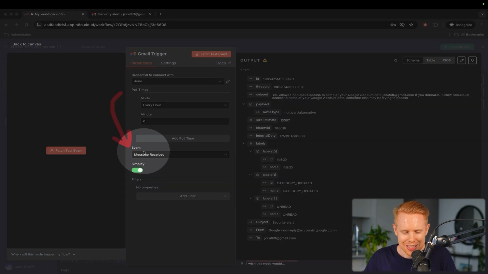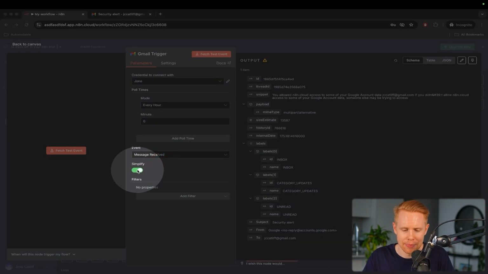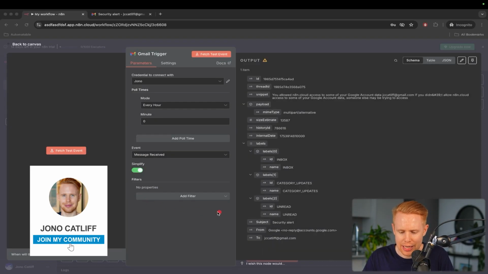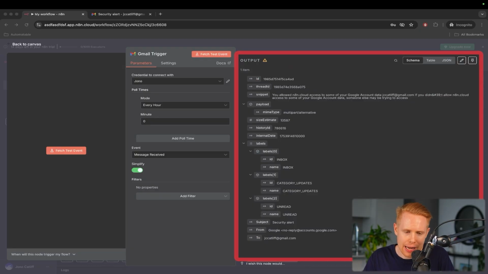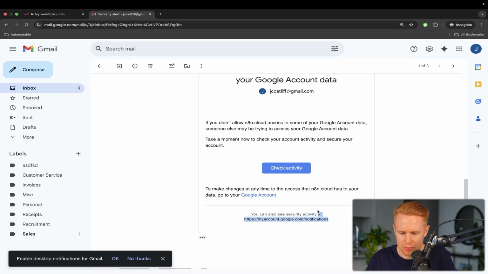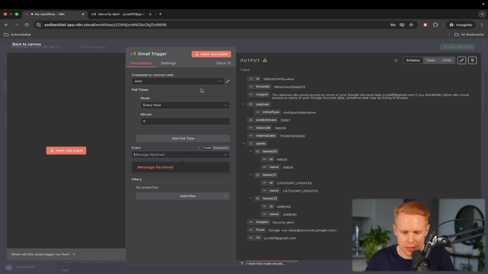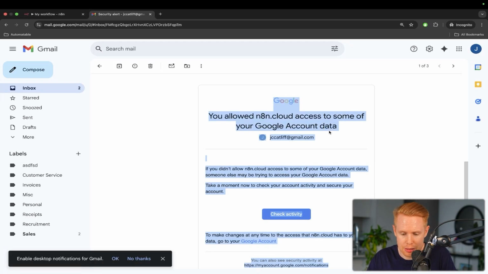Sweet. And then we have this event over here, which is really useless because there's only one option. I'm not quite sure why this is there. And then lastly, we have simplify here. Okay. And so what simplify means is that we don't get all of the information that we need back from our email. So for instance, this whole text body here is not actually in this response. We get a text snippet, which is maybe just the first 100 words in this particular response. So maybe we get this much back, but it's not giving us the whole thing.